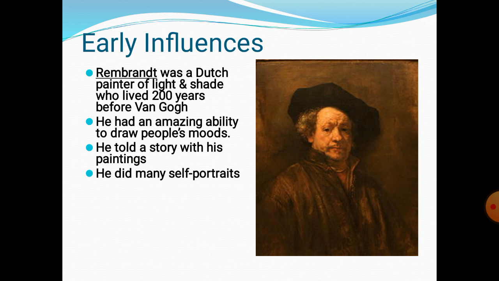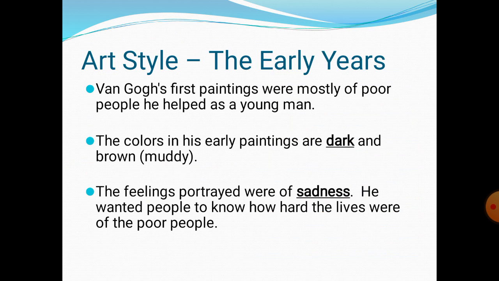This painting is about Rembrandt, a Dutch painter of light and shade who lived 200 years before Van Gogh. So from this man he had this ability, and he started painting self-portraits, okay? And you will see some of his drawings. So this was the art style of Van Gogh in the early years. He used dark and brown muddy colors.